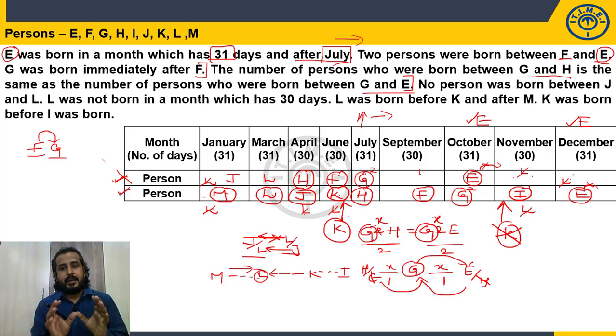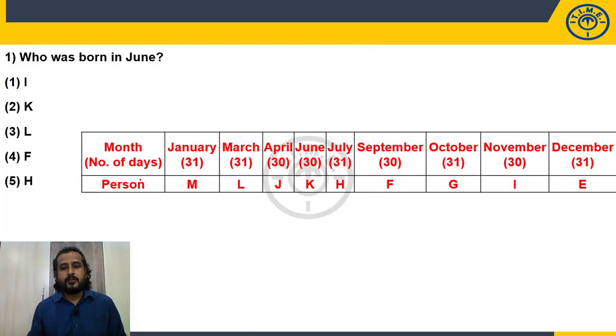So this is the level of difficulty of IBPS PO prelims. So what is my final arrangement? M, L, J, K, H, F, G, I, E. Once you are able to get your final arrangement, answering the questions is very, very easy. Now let's answer the questions. Who was born in June? K. Choice 2 is my answer.